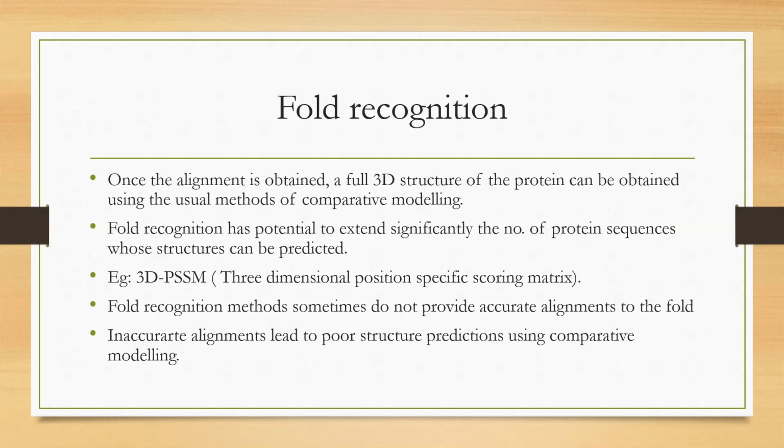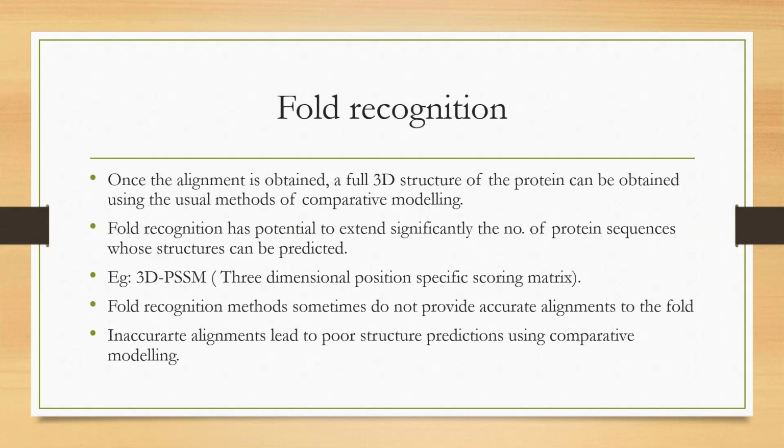Here also the similar method is followed, by which at the end of this procedure, you will get the three-dimensional structure of the protein. But the only difference is that the template used is not of a protein that has at least 25% sequence identity. It is a distantly related protein. The advantage of this fold recognition program is that it has the potential to increase the number of protein sequences for which the structure can be predicted.